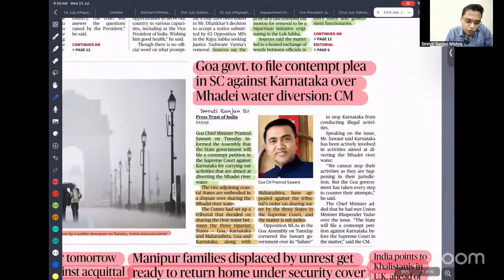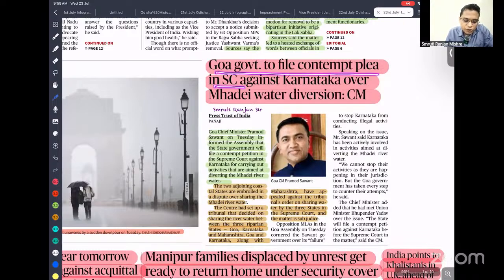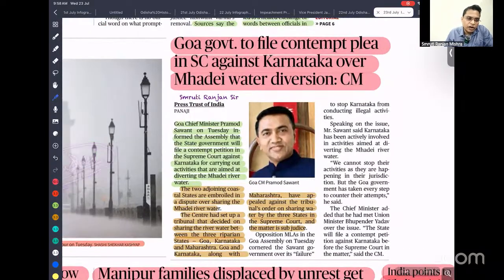Next, the Goa government to file a contempt plea in the Supreme Court against Karnataka over the Mahadayi water diversion. Sometimes UPSC asks about interstate river water disputes. That is the reason you have to map the river. You have to map this river and why it is in conflict. So you'll understand from there.